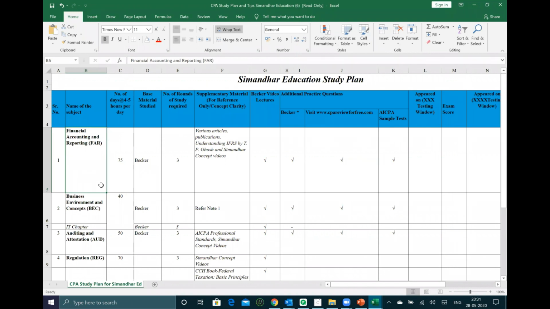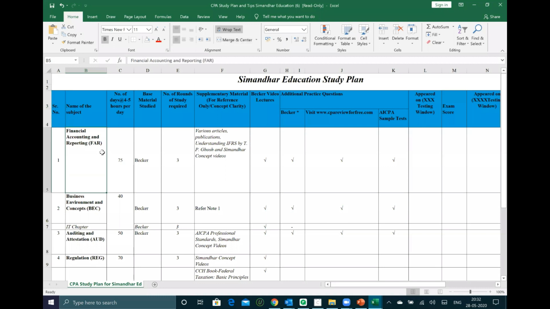So this was one of the Simandar Education study plans. I don't know how many of you have this Excel sheet. I uploaded this in the Simandar Education portal also. Just let me know in the chat itself who all are not able to get this study plan. I hope that everyone has this study plan, the one which we have uploaded in the Simandar Education portal. You can ping me here in case anyone does not have access to this study portal, where you can see it clearly.